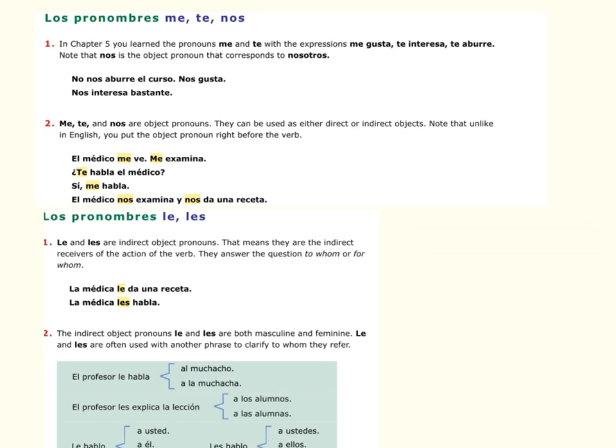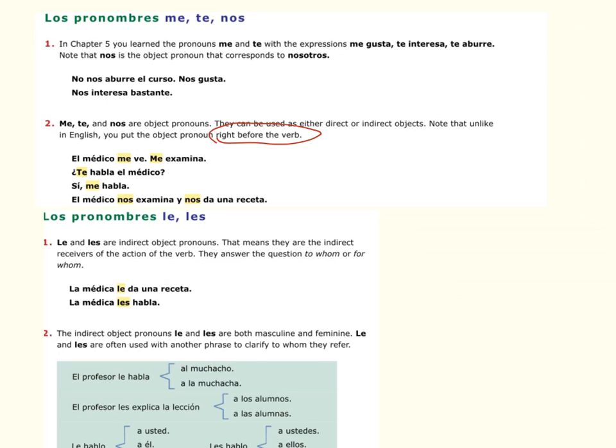This part, however, in number 2, is correct. It says, note that unlike in English, you put the object pronoun right before the verb. That is hugely important. That's where a lot of your mistakes are going to come from in this chapter. So let's look at these examples they give us.